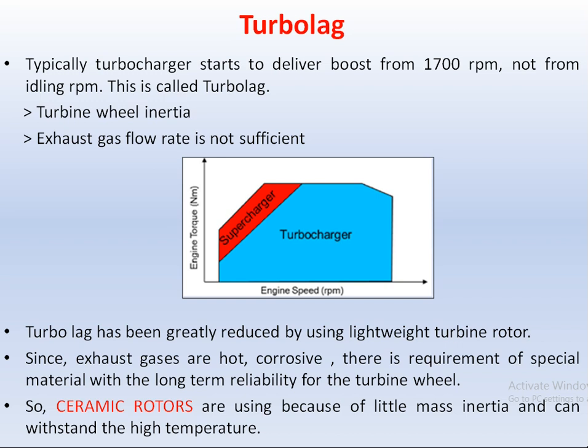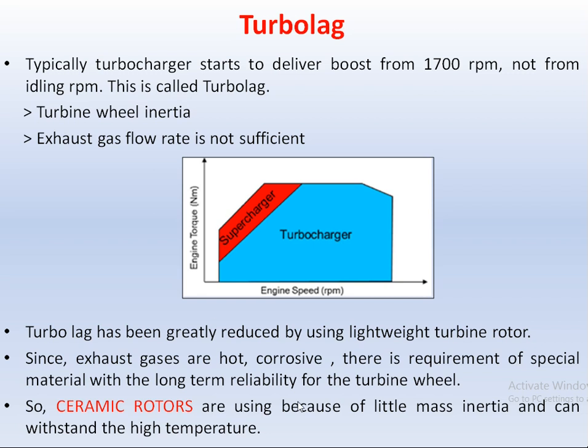After that period, after the 1700 rpm, the turbocharger comes into the picture. So why is it happening? Why is there a turbo lag? It is because of the inertia of the turbine wheel, as well as due to the insufficient exhaust gas flow rate. So at a lower rpm, insufficient exhaust gas flow rate is there. Due to this, the turbine wheel is not going to rotate, so turbo lag is going to be produced.